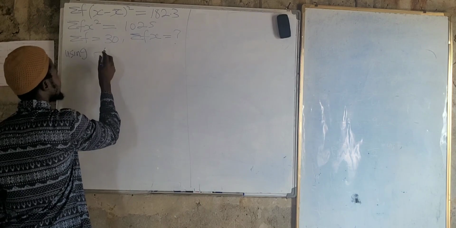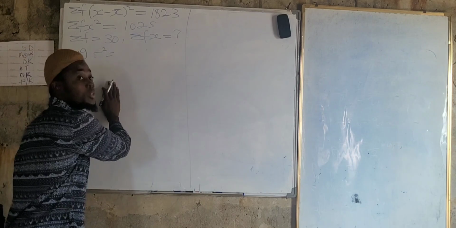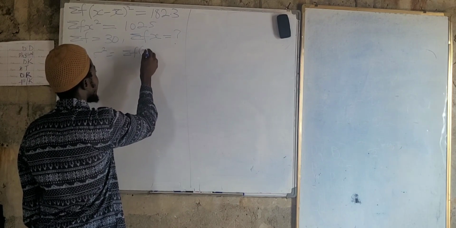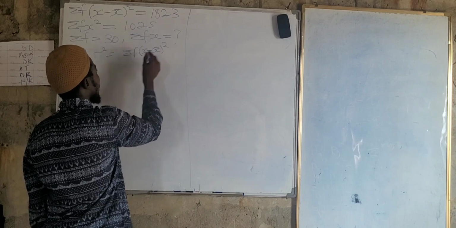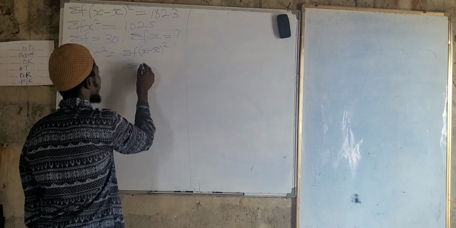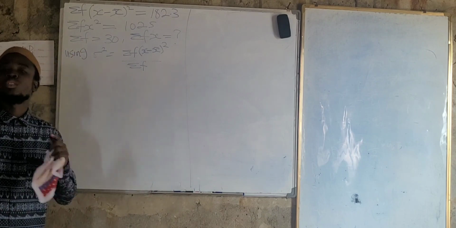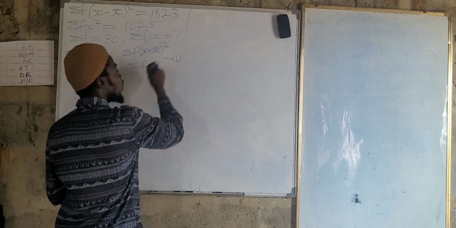Variance is equal to summation of f into x minus x bar, the whole square, all over summation of f. This is one formula. You can choose to call this equation 1.